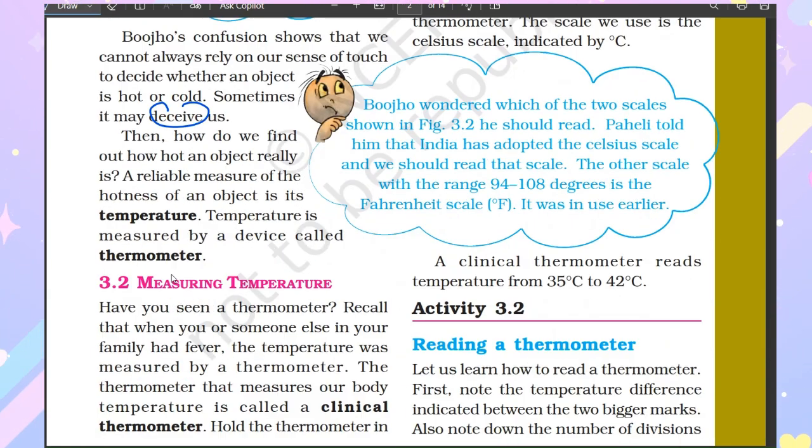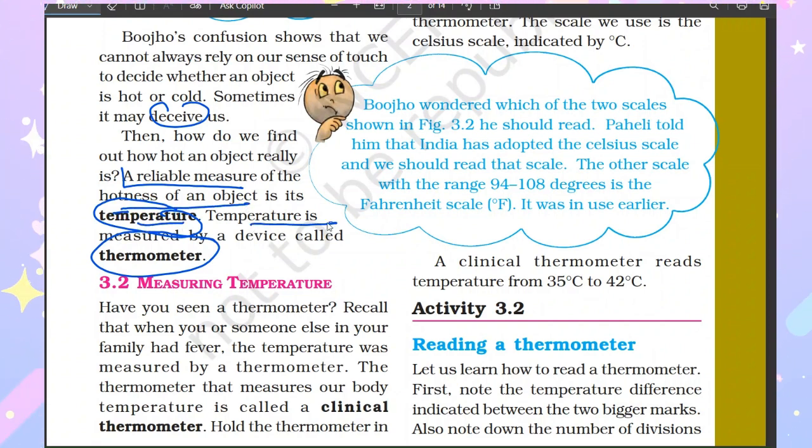So then, how do we find out that this object is hot and this object is cold? Yes, by using its temperature. And how do we measure the temperature? By using a thermometer. Very good. So a reliable measure of hotness of an object is its temperature, and temperature is measured by a device or a tool called a thermometer, right?